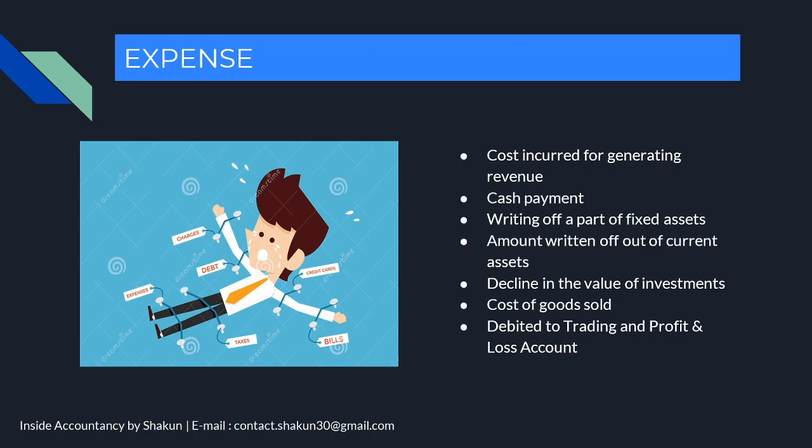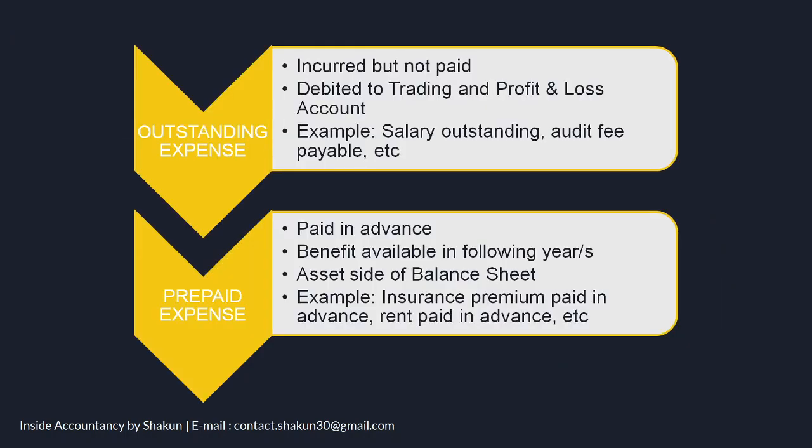This is one of the accounts that is prepared by the business in order to ascertain the gross profit as well as the net profit. Now, expenses are further classified into two: outstanding expenses and prepaid expenses. Let's talk about outstanding expenses first. It is an expense that has been incurred but has not been paid.